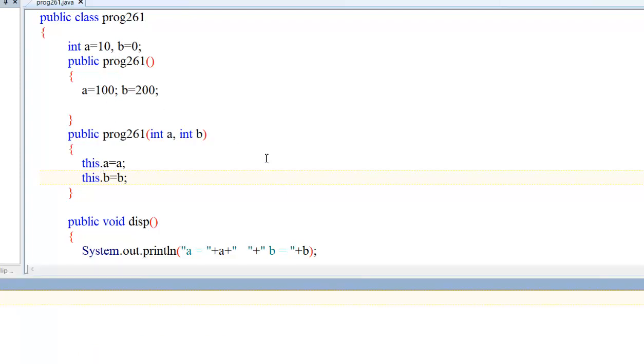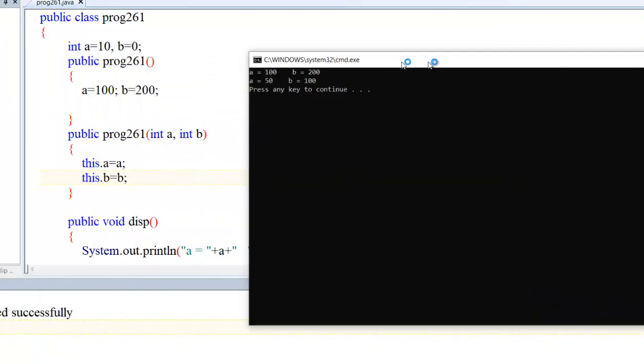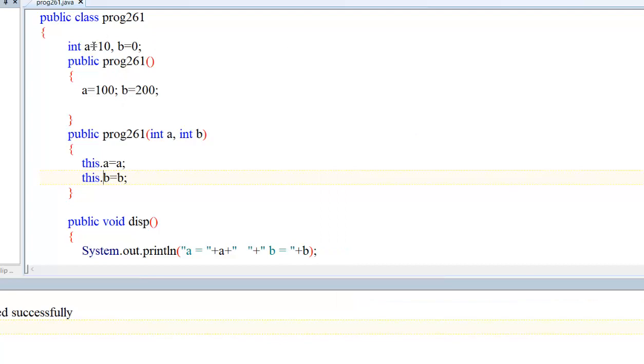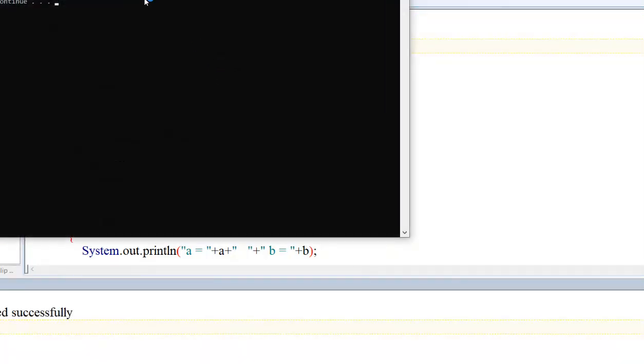Now see what changes. We are getting the result 50 and 100. This refers here and changes the value of a and b. Now I want to initialize both, only I am writing a comma b, with no value initialized. Now running the program again. Try to understand the concept.